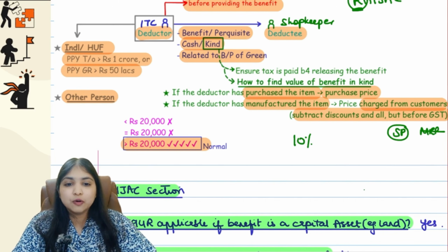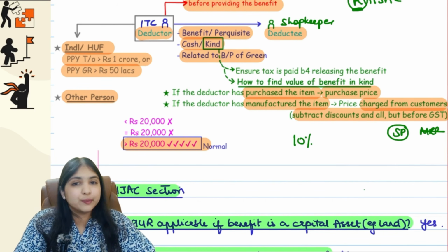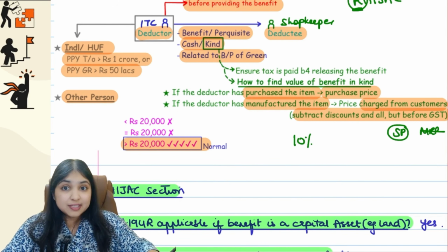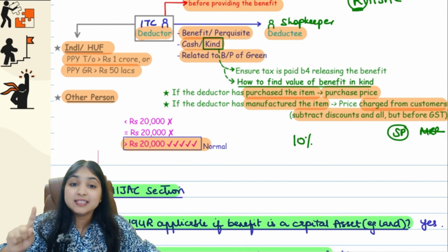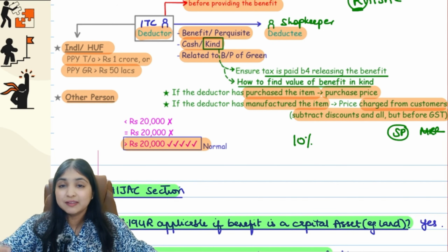That is what the value of the benefit in kind will be. If the benefit happens to be in kind, then ITC, like for example in our gold coin example, will ensure that first tax is paid, only then they will release the gold coin.